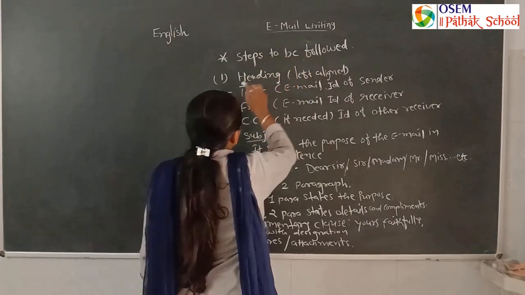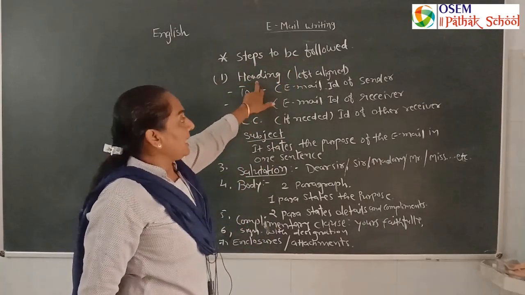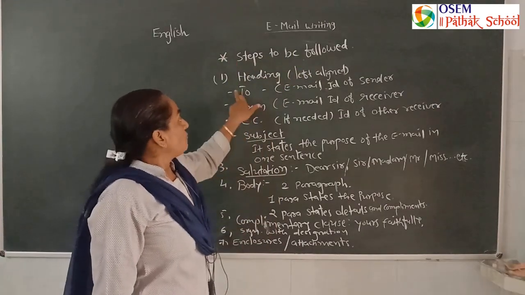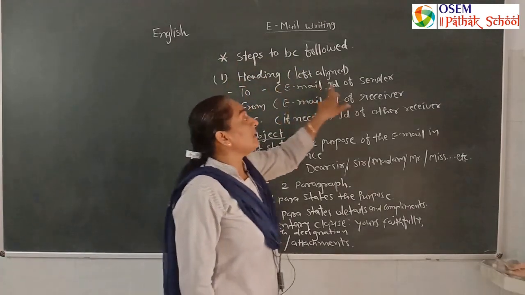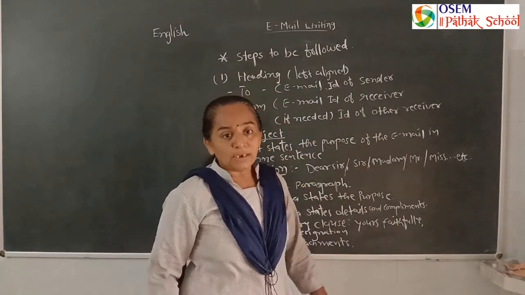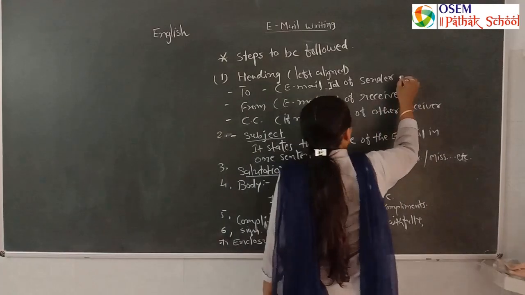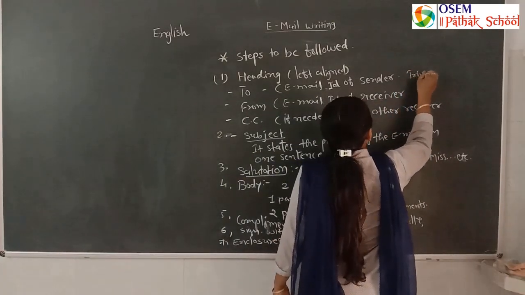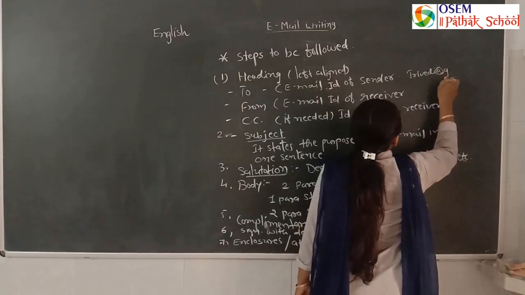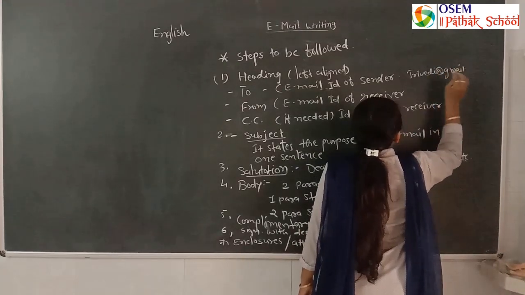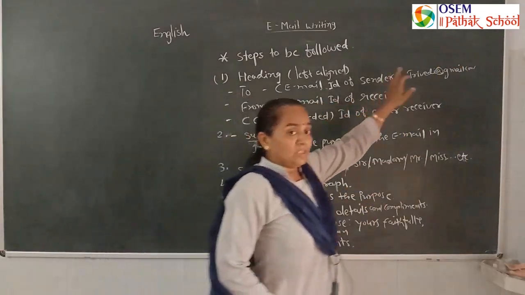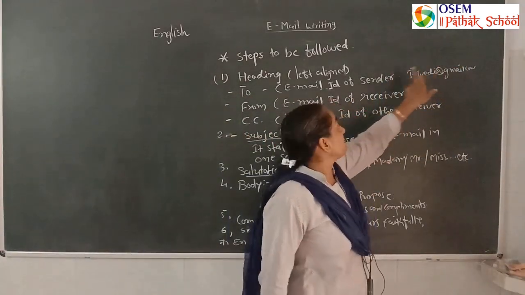Steps to be followed. For the first part, the heading, all of this should be written in left alignment. Second is the email ID of the sender. Suppose I want to send an email to myself, so I will write Trivedi@gmail.com, Trivedi123 or Trivedi456, we can write it.